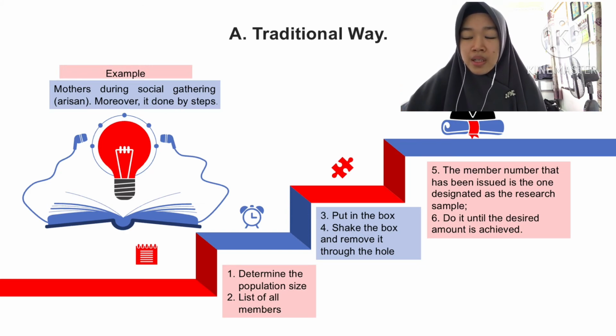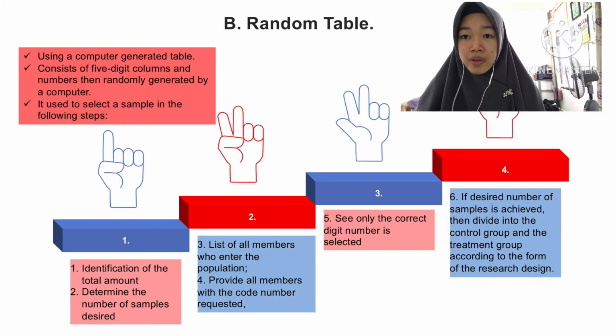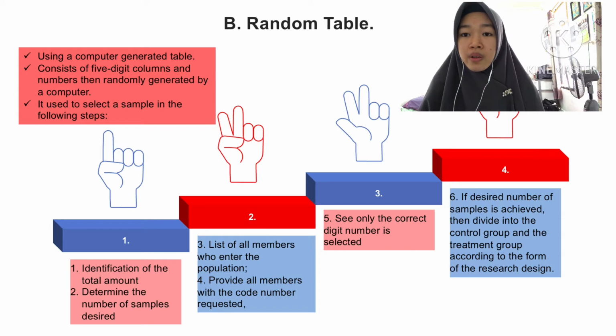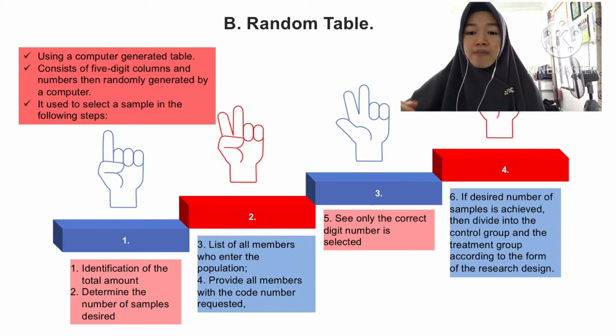Okay, go on. The next slide is about the other technique in simple random sampling, which is the random table. It uses a computer-generated table consisting of 5-digit columns and numbers randomly generated by a computer. It is used to select a sample in the following steps.